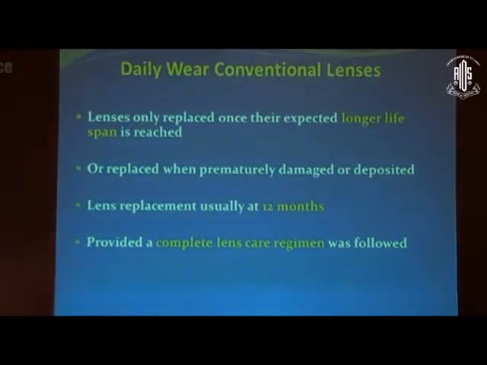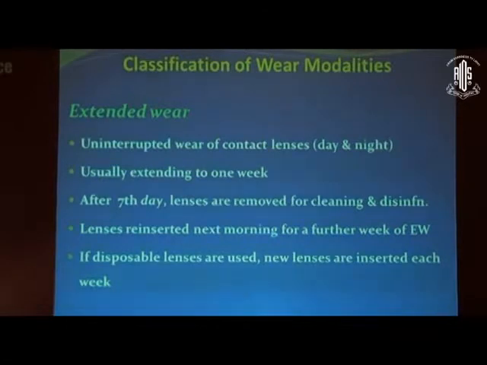One can have daily wear conventional lenses. Daily wear lenses are those lenses which you wear in the morning, take off in the evening, and these are conventional lenses which are used for a year. So you do all the care and maintenance of the contact lens. Then you have the extended wear lenses which are used for an extended period. They can be used for 2 days, 3 days, 1 week, etc., and then you remove it and clean it and put it back. So these are the extended wear contact lenses.